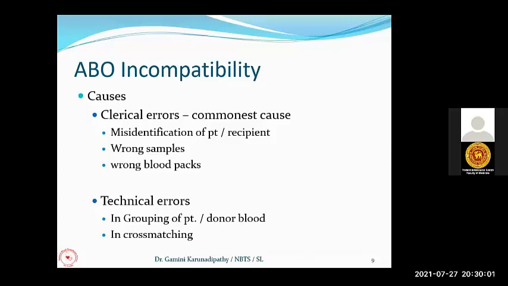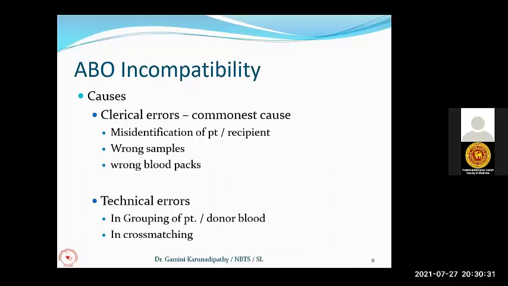And while they are working in the busy ward, there is a chance of misidentification of the patient. Another thing is, when they collect samples from various patients, if they haven't labeled the samples, they mix up the samples and put the wrong label on the sample bottles. And sample bottles with the wrong label, containing blood from a wrong patient, can be sent to the blood bank.